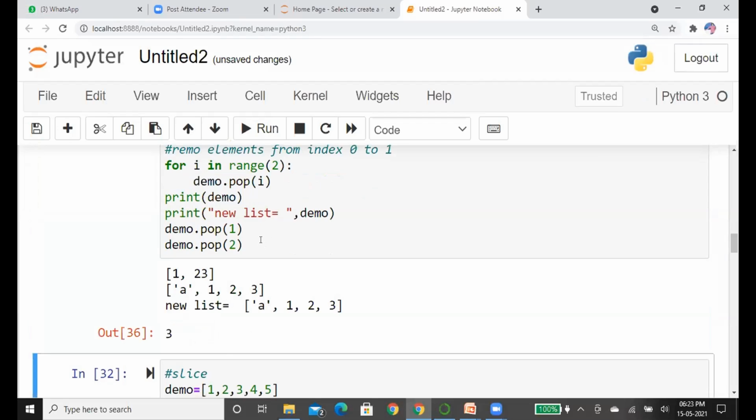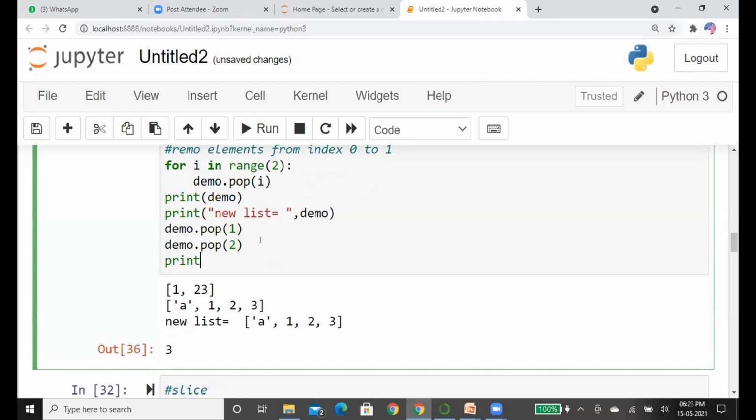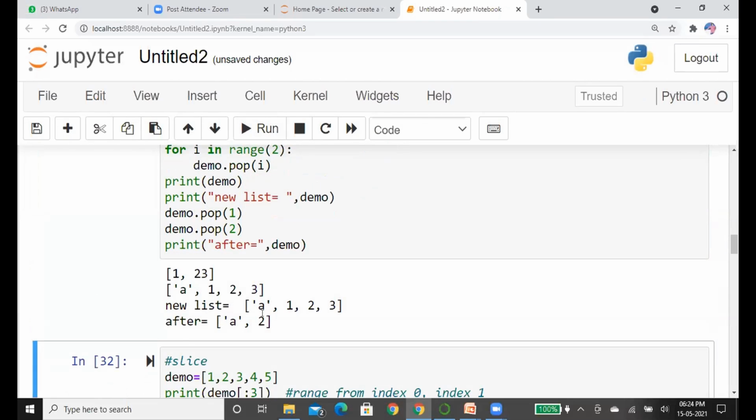See here, I want to print again. The new list was A, 1, 2, and 3. After removing the first index, 1 is removed from the list. After removing the 1, we will get the list A, 2, and 3.